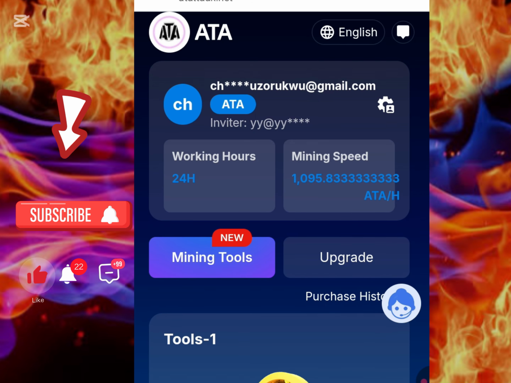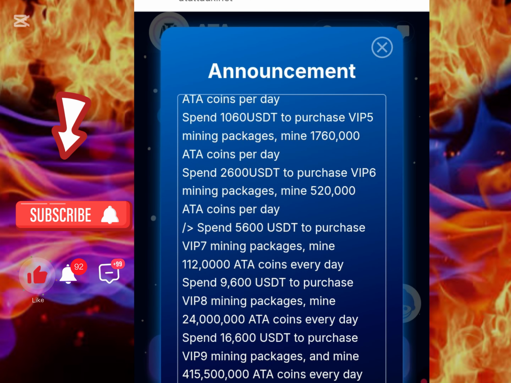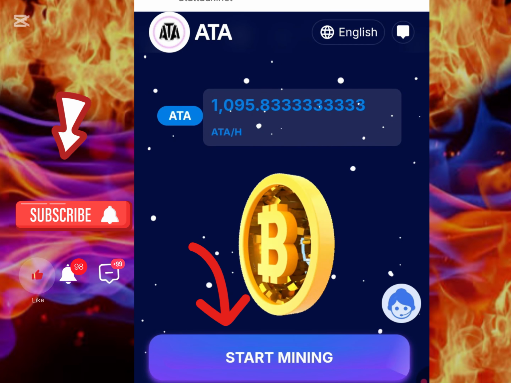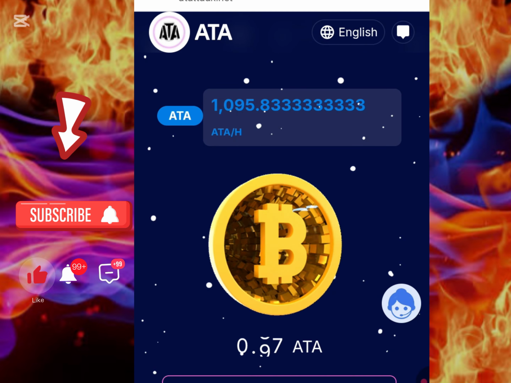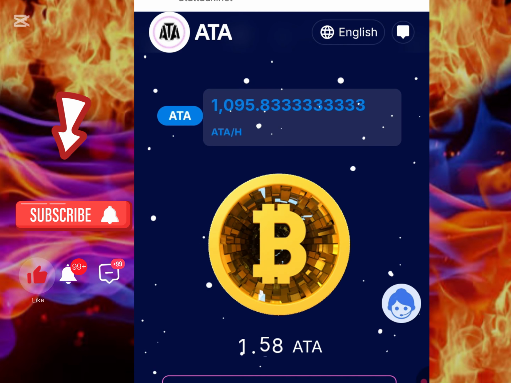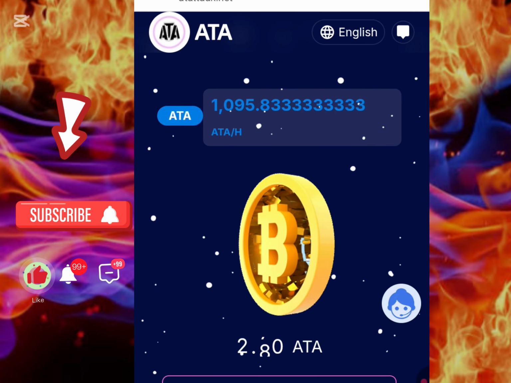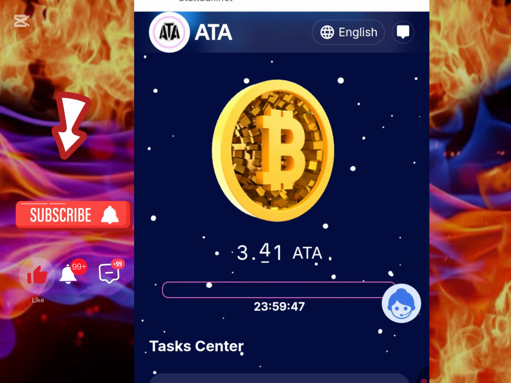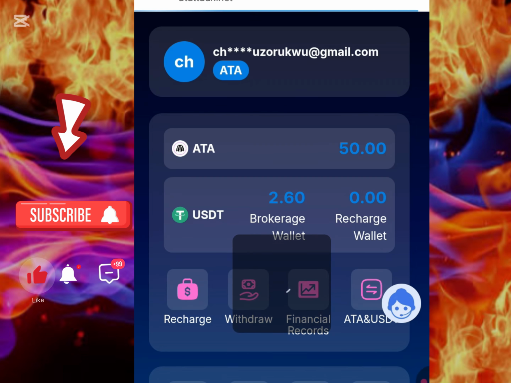So let me do what I'm supposed to do here now. Because I've already funded the account, I'll go back to mine. Once I go back to mine, I'll click on start mining. Now this is it. This is what you are going to ensure that you do after you've made the purchase. Ensure you click on start mining, because once you click on that, you are going to be coming back after 24 hours from when you started that mining to claim your daily interest.